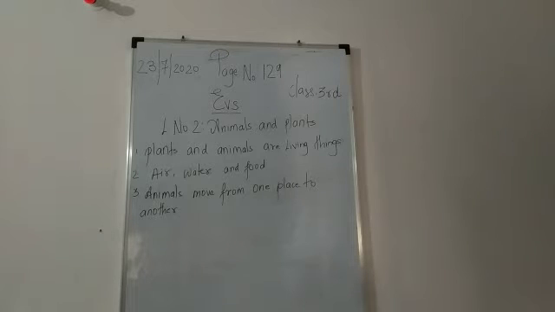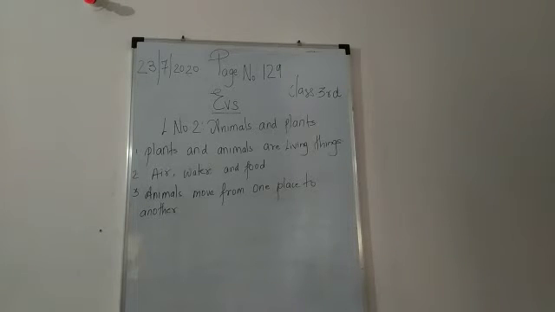So, animals, they move, they jump, they crawl. You see a dog, it jumps, it runs. You see a fish, it continuously swims. You see a parrot or a pigeon, it continuously flies. You see a butterfly, it continuously flies. You see an earthworm, it continuously crawls. So, animals continuously move, jump, run, walk, okay, from one place to another. But plants, they don't move from one place to another. They are in the same position.